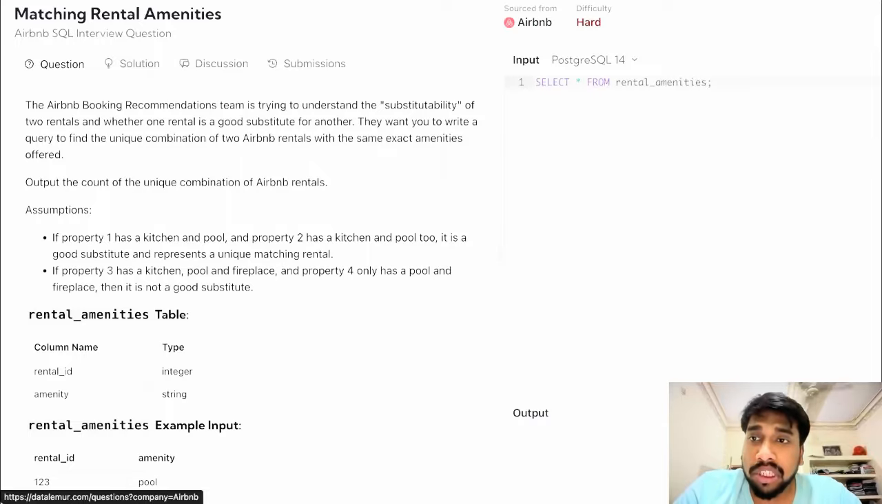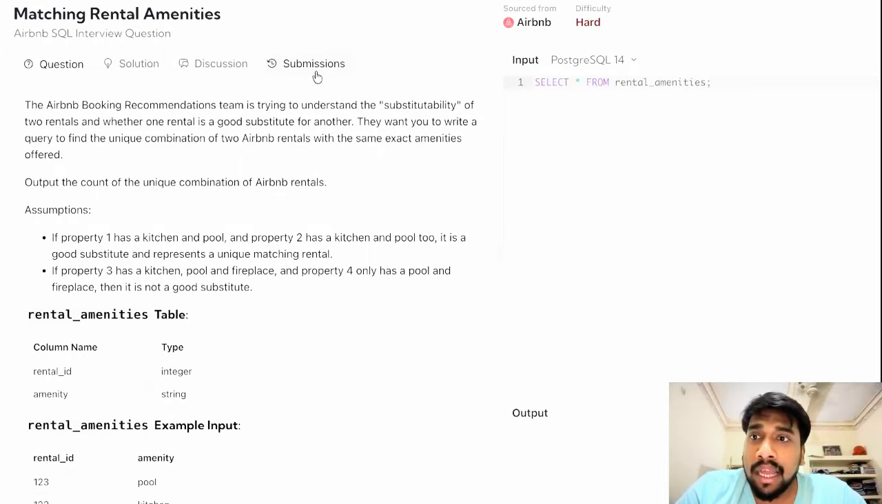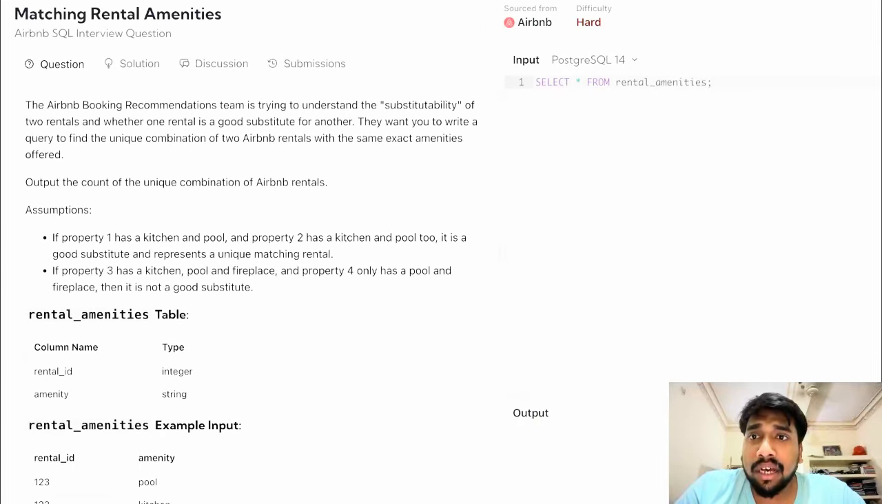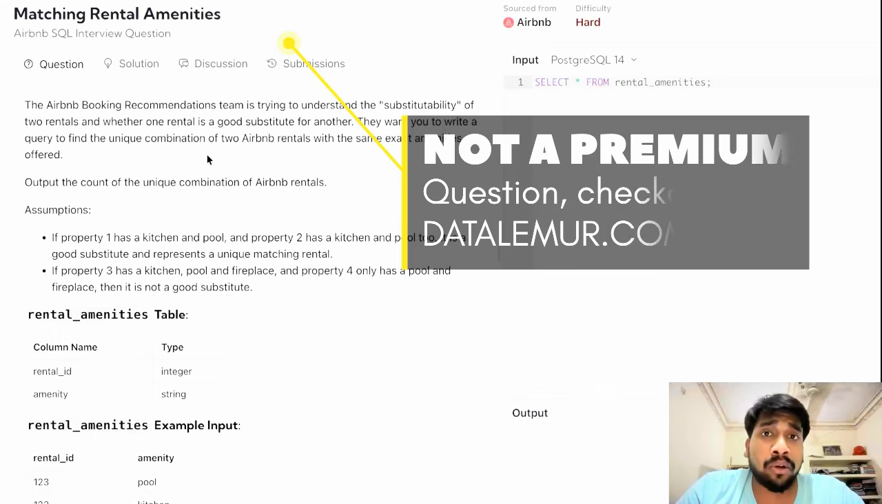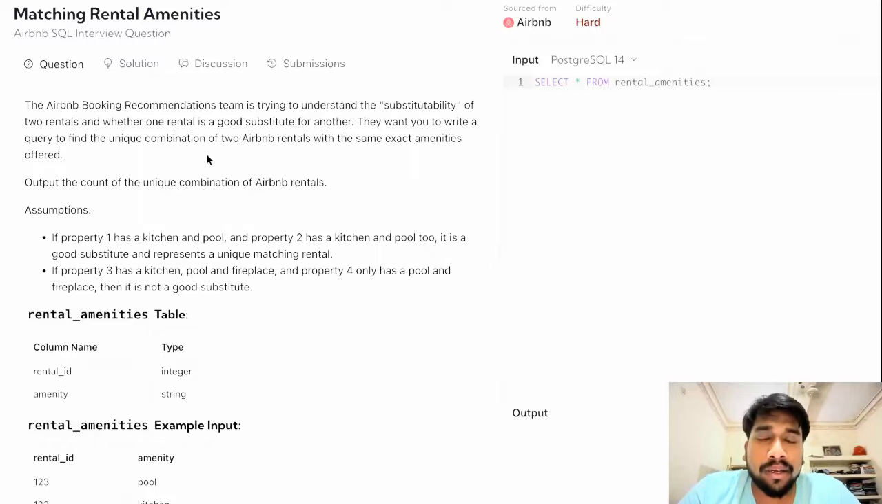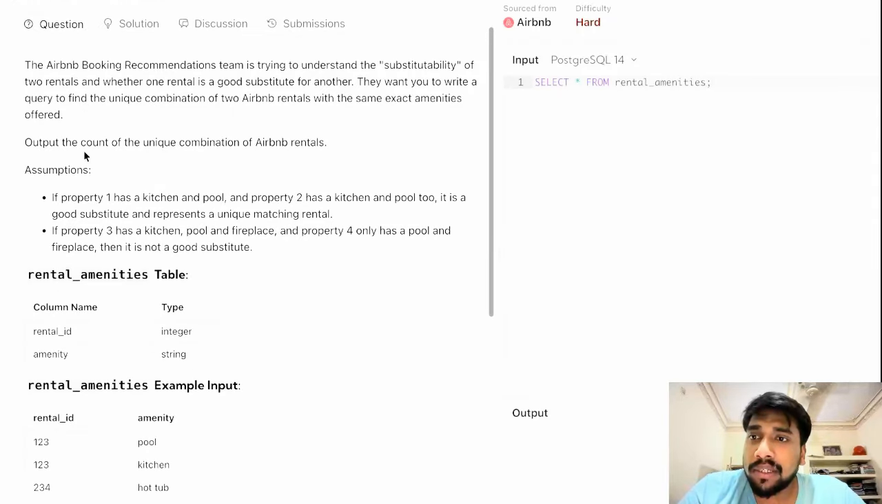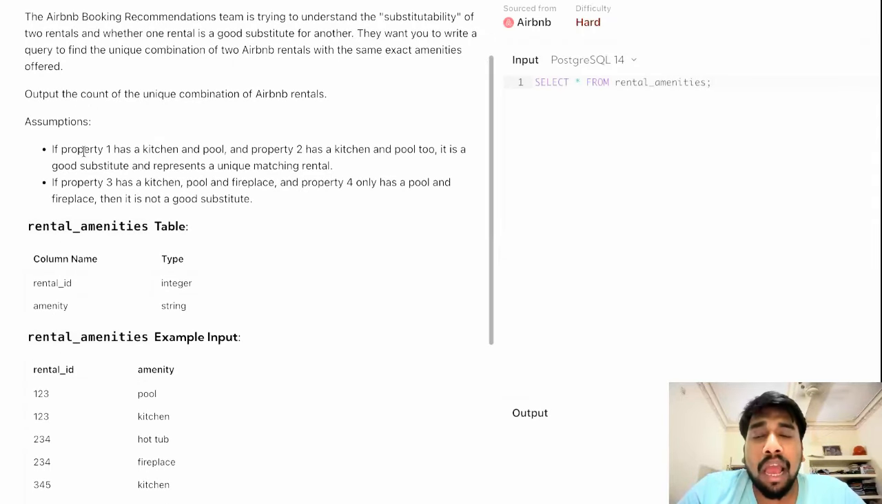So the question is matching rental amenities, and I think this is another premium question. I do not know. You can check this on their site. Just type the question name and write data lemur at the end, and you will get this question if it is not a premium one. So the question is like this. You can read the question. I will give you the gist of what the question is asking.